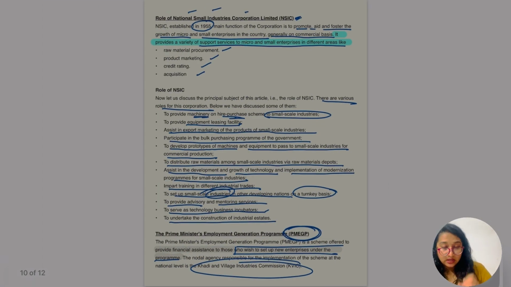So yes, there are some other programs introduced by our government to promote the small, medium and micro enterprises of our country. The main purpose of our government is to bring stability. As we know, due to the lockdown, so many things happened to us. Most of us lost our jobs for a very long time period, because we didn't expect this, which was not going to spare any of us. Hope this point was clear, this chapter was clear.